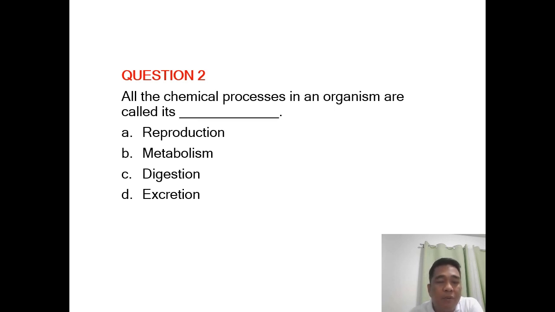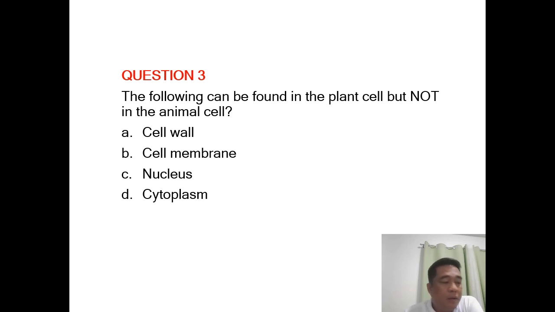Mga kapitek, ang lahat po ng mga chemical process na yan ay napapaloob sa tinatawag natin na metabolism. May it be reproduction, may it be digestion, or excretion. Ang mga ito ay kasama po doon sa totality ng ating mga chemical processes, yung tinatawag nating biochemical processes that are occurring within an organism. Okay, ang tawag po nga natin doon ay metabolism. Dalawang klase, ana and kata. Okay, anabolism and catabolism that will be further discussed no sa ating mga susunod pa na mga videos for the major subjects naman.